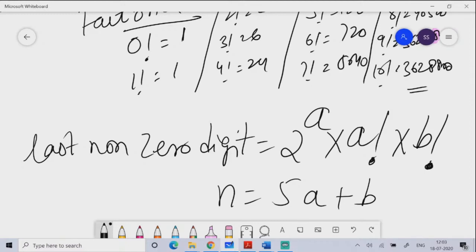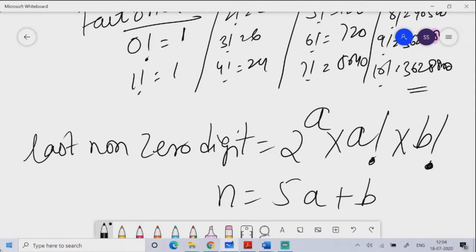If I ask you what is the last non-zero digit of 100 factorial, the answer is 6. If I ask you how many zeros 100 factorial ends with, the answer is 24. So you should know this, because in exams like TCS, if TCS comes for placement, they will definitely ask you the last non-zero digit of 100 factorial, and even a calculator will not tell you that answer. If you type 100 factorial in a calculator, even Google will not tell you the answer.